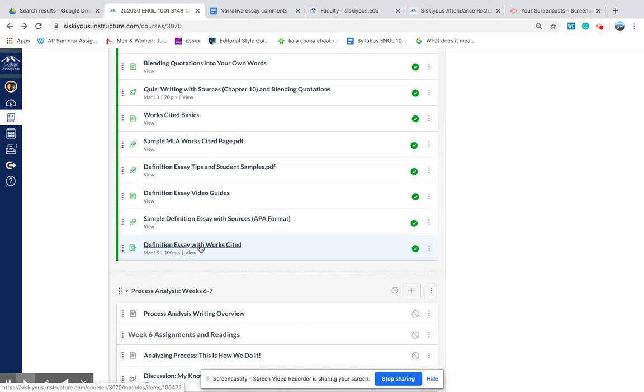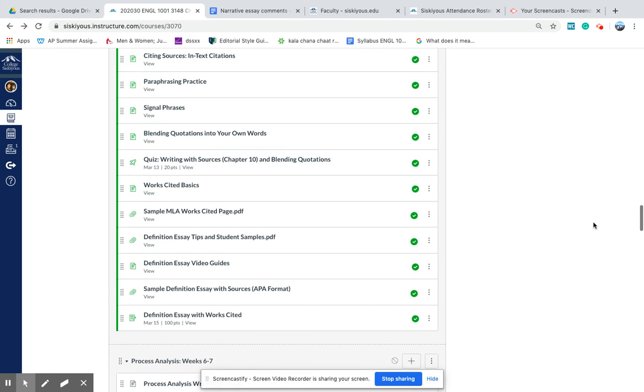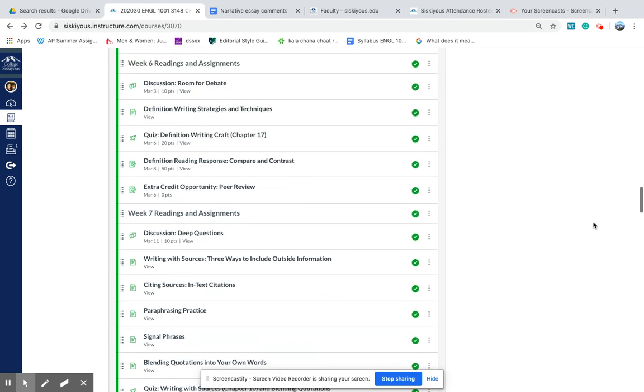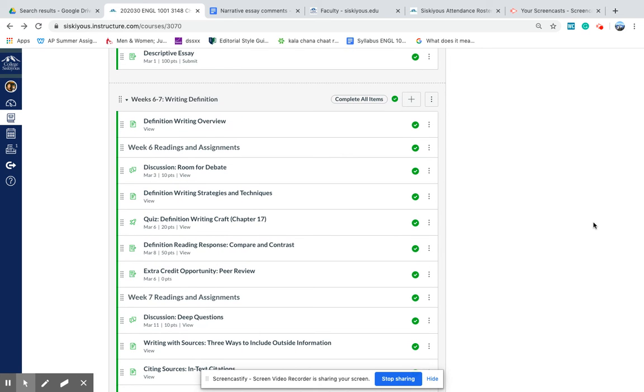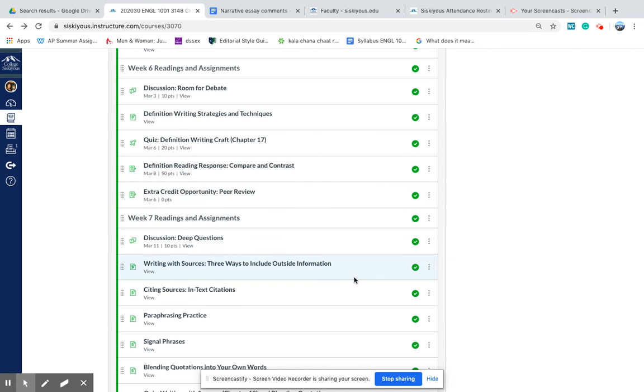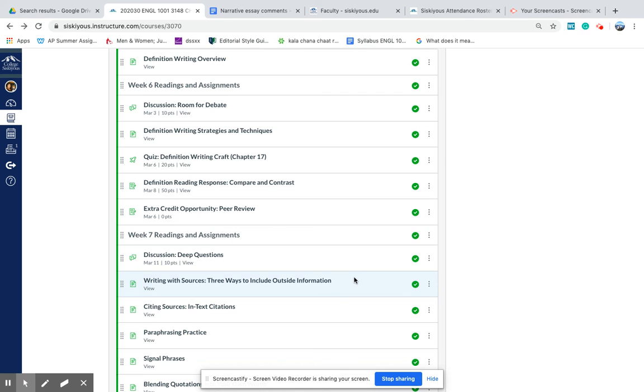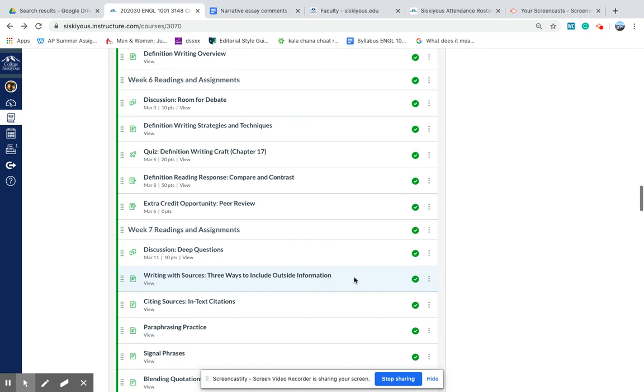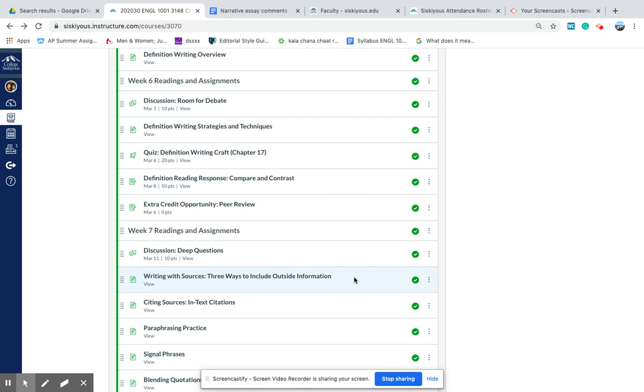And then your actual assignment that you're going to turn in by March 15th for 100 points is right here, and that is next Sunday. So again, a lot of reading for week 7. If you have some extra time in week 6 and can do a little bit of work ahead, I would recommend it. It's definitely possible to do all of week 7 within the time frame, but you might want to work ahead this week.